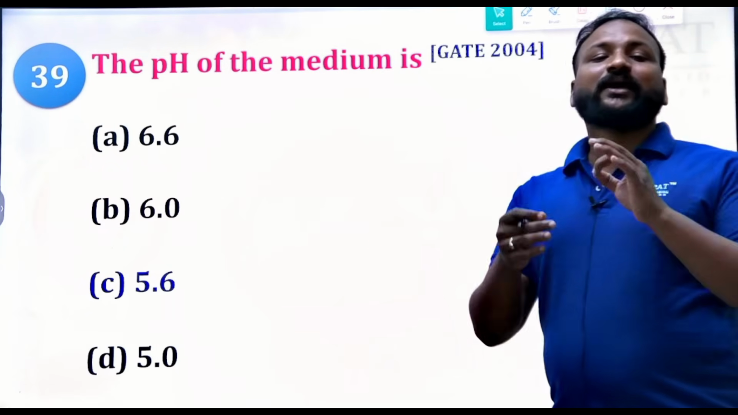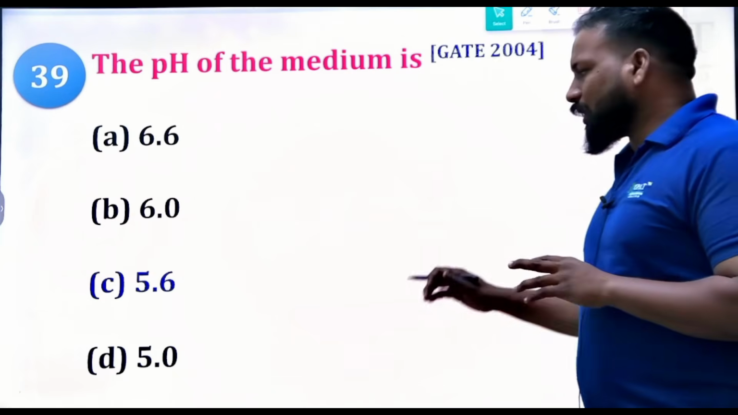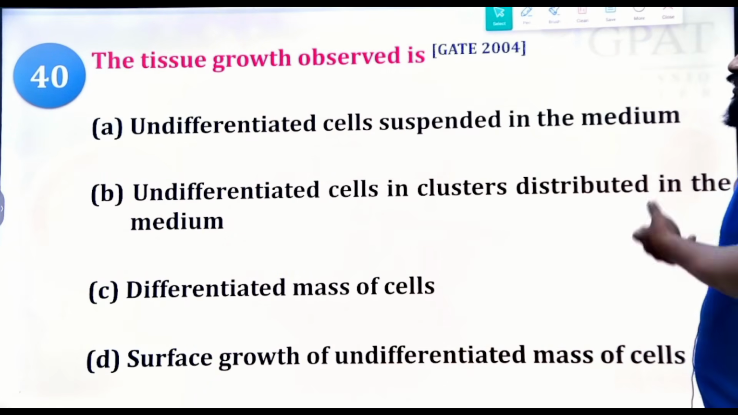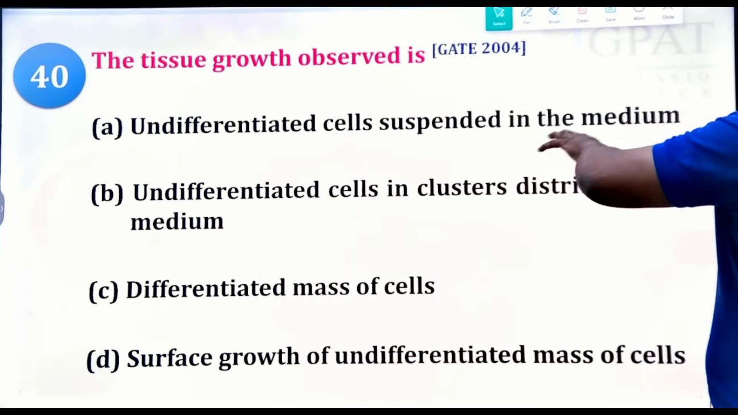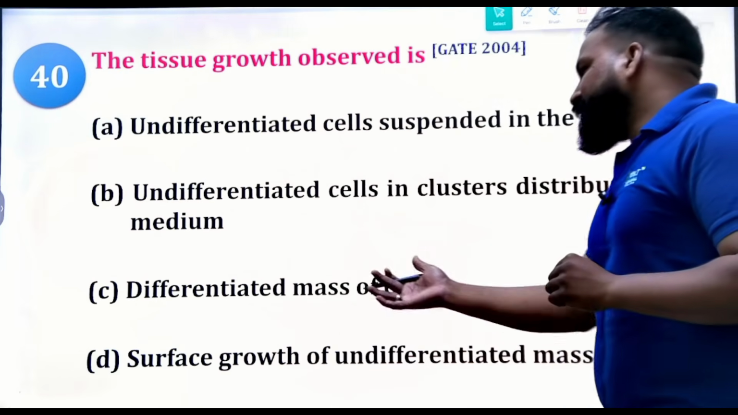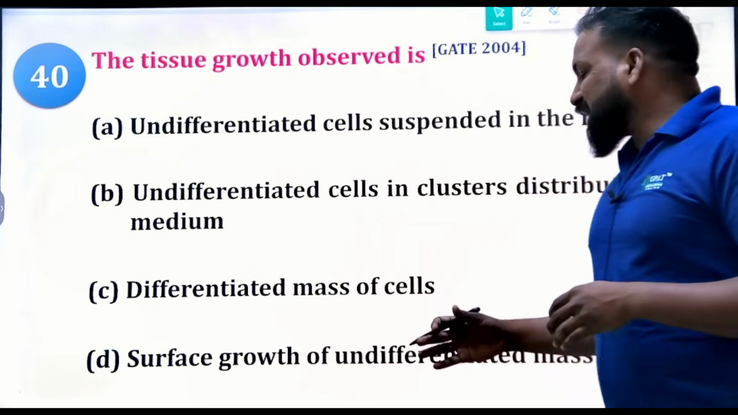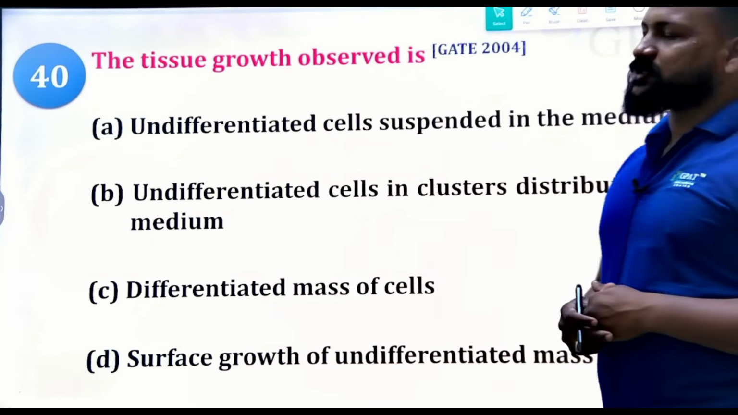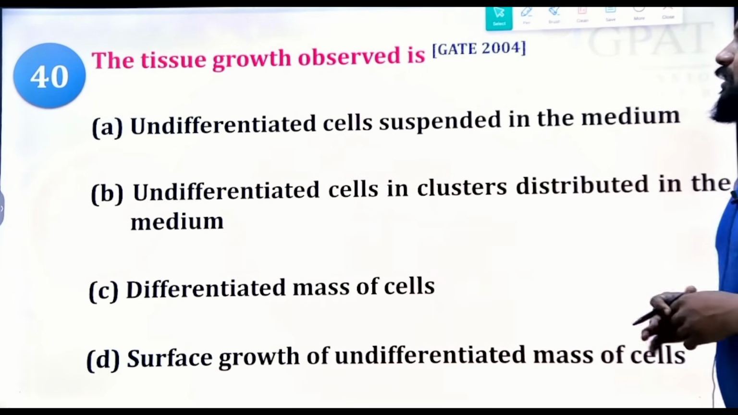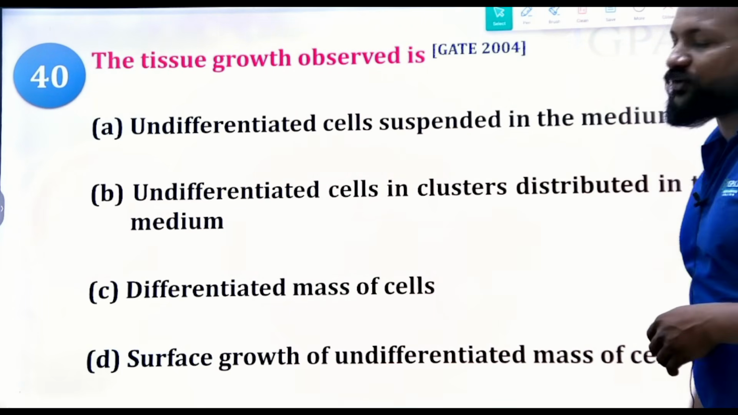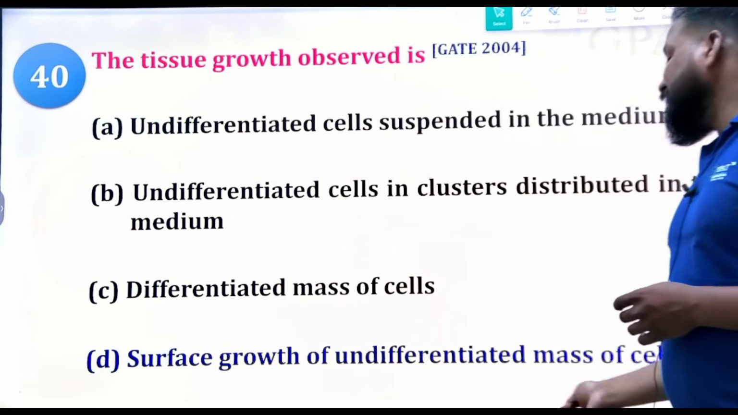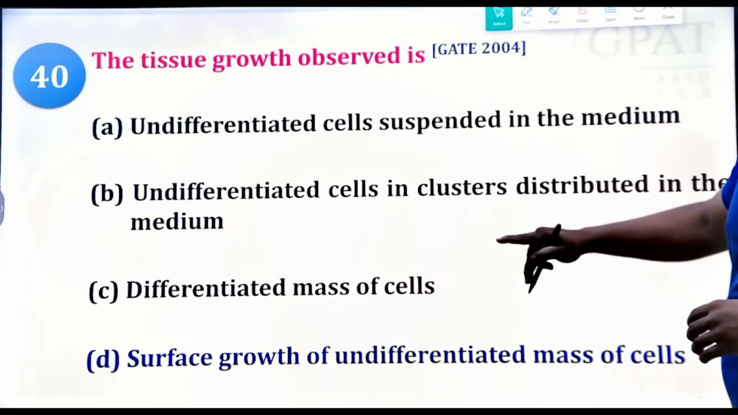It should be 5.6. Okay, now the tissue growth observed: undifferentiated cells suspended in the medium, undifferentiated cells in clusters distributed in the medium, differentiated mass of cells, or surface growth of undifferentiated mass of cells. Now tell me the tissue growth observed is in which of the following options? Yes, the right answer will be surface growth of undifferentiated mass of cells.